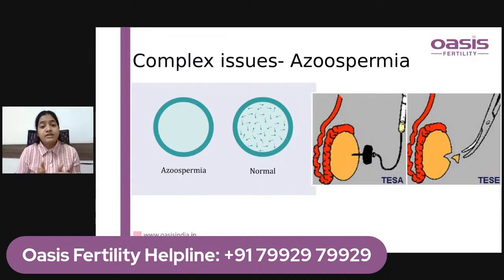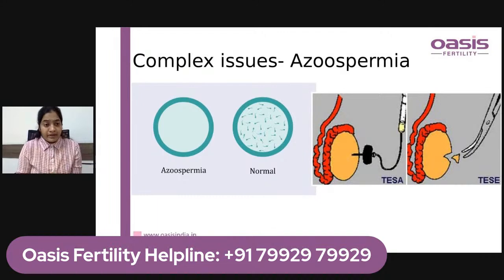So this is basically a short procedure. It is done under anesthesia. In Oasis we do it under short GA, short general anesthesia. This procedure takes half an hour, and it is again a daycare procedure, and the patient can go home the same day.